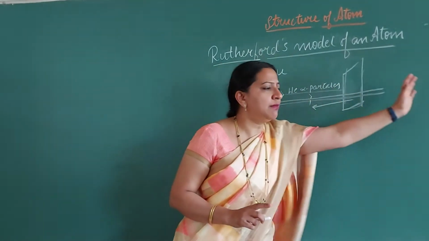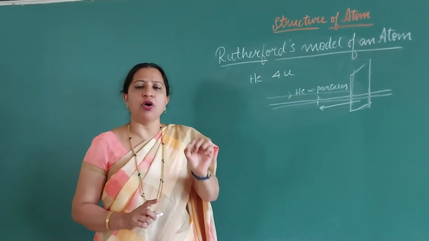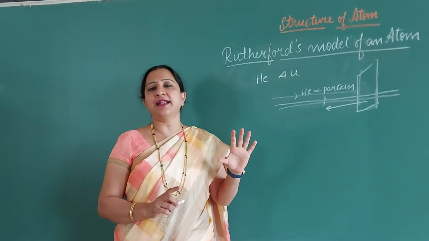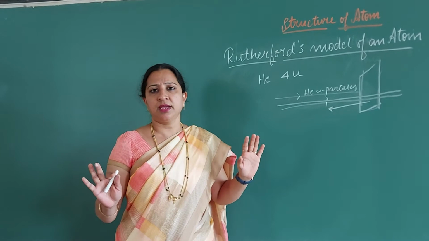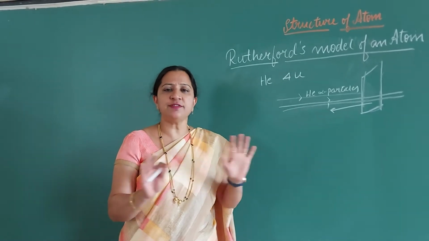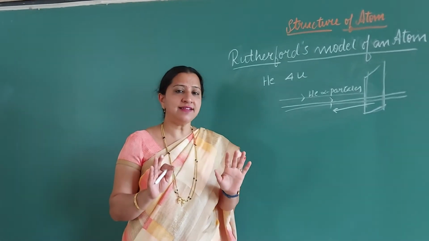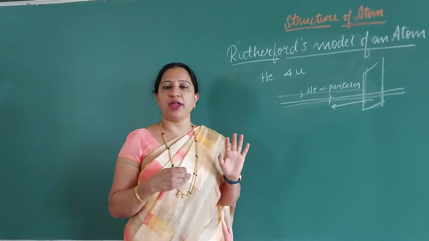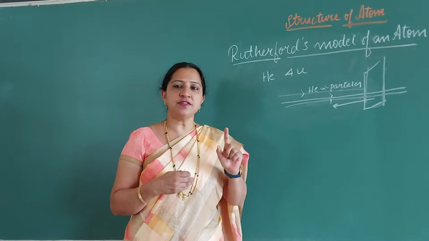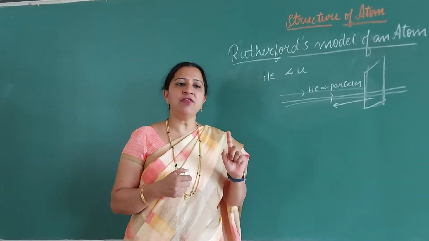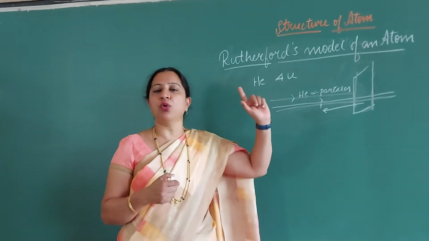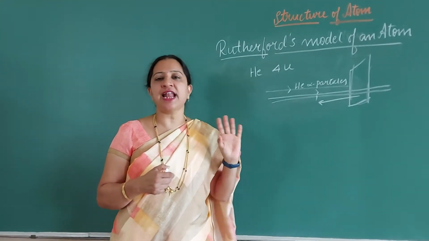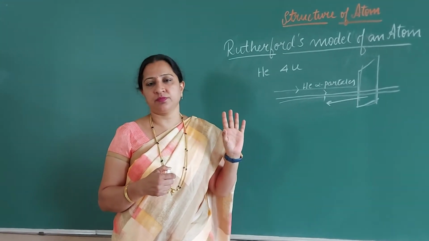Helium particles pass through the gold foil because almost all the space in the atom is free. Atom has free space, and that is the reason why alpha particles passed through the gold foil. So this was the first reason he gave, that the alpha particles passed through the gold foil because almost all the space of an atom is free space.